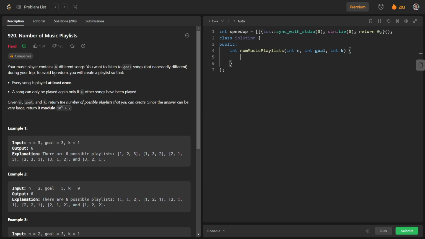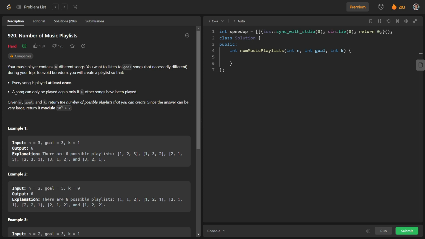So basically these two numbers are given to us, n and goal, and basically n is the total number of songs with us and goal is nothing but this many songs we have to listen, okay, during your trip. To avoid boredom, you will create a playlist so that every song is played at least once, and a song can only be played again only if k other songs have been played.